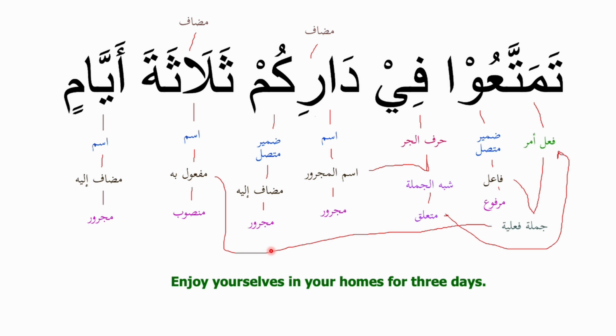Now coming back to the topic at hand, which is the tamyiz and mumayyaz. Looking at this verse, the analysis seems to be complete. However, if we look at the word thalathata in this context, it is a number meaning 3. So numbers by their nature are vague. In other words, if I say, for example, I bought 3, I need to clarify what I mean by 3. 3 what? So I bought 3 houses, or I bought 3 cars, etc.